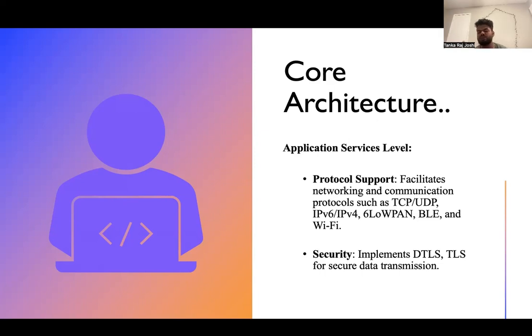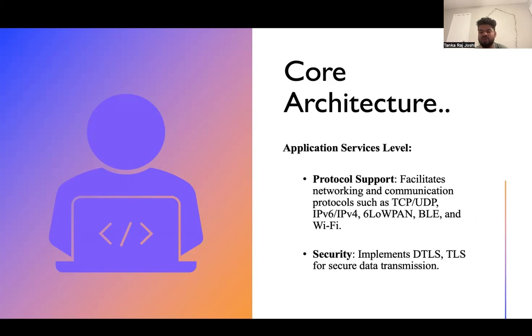As an example, UDP is used in video calling systems and gaming systems, where the sequence of packets has no more value. Like IPv6, IPv4, for internet protocol, and LAN, it's for multiple different types of Bluetooth, Wi-Fi, security implementation.